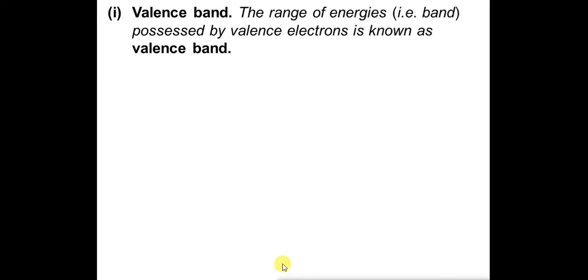Energy bands in solids. There are a number of important energy bands in a solid. We will study them one by one in detail. Valence band. The range of energies possessed by valence electrons is known as the valence band. Valence electrons means the electrons in the outermost orbit.